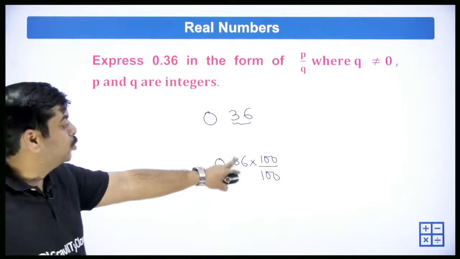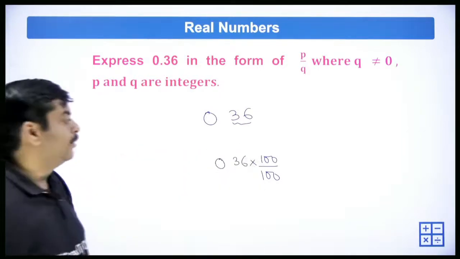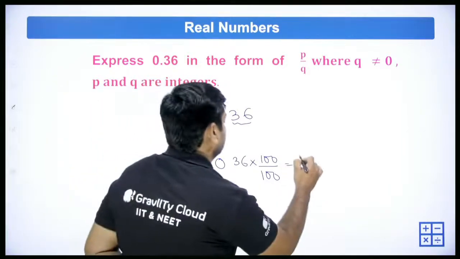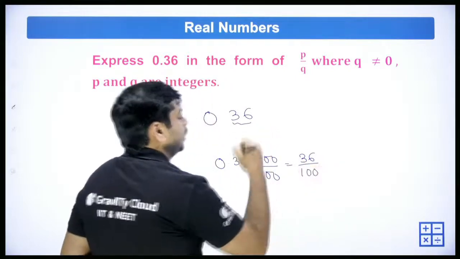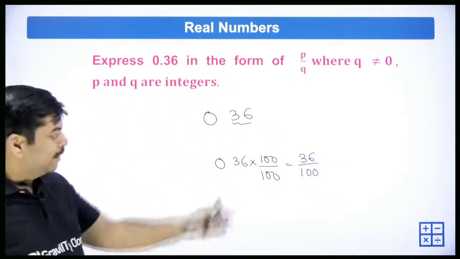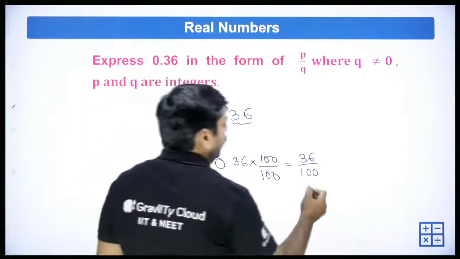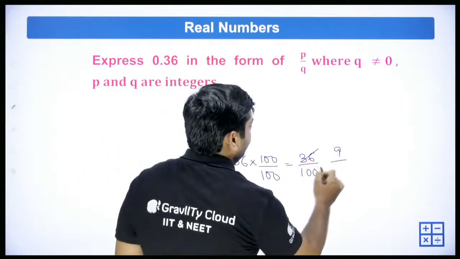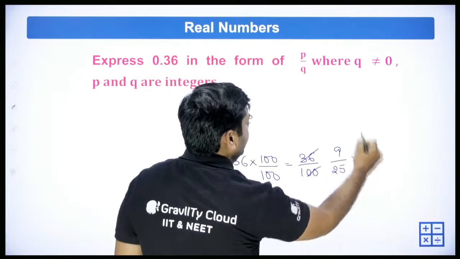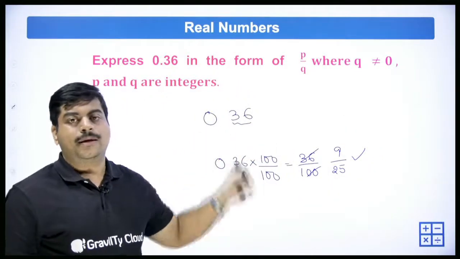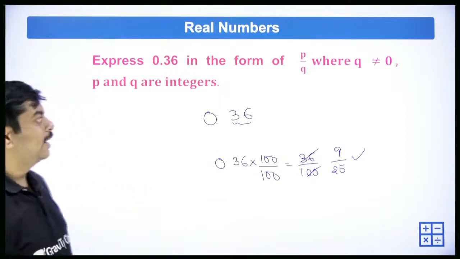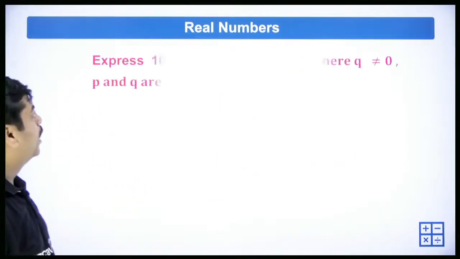So that will give you 36 by 100. You can simply solve that more: 4 nines are 36 and 4 twenty-fives are 100. So 9 by 25 is the answer, or you can also leave it as 36 by 100, right? So let's move forward for the next one.